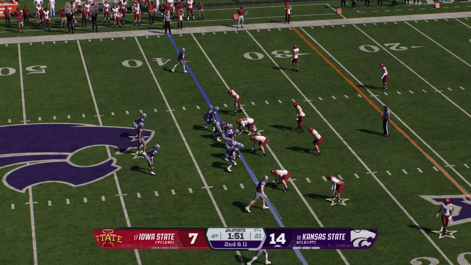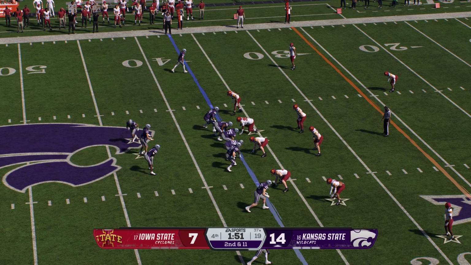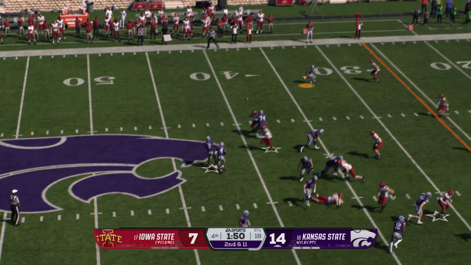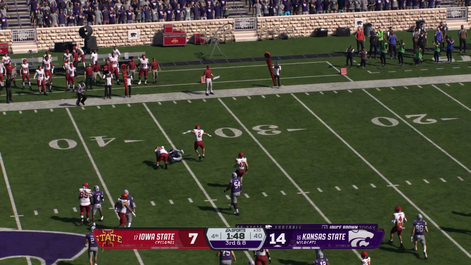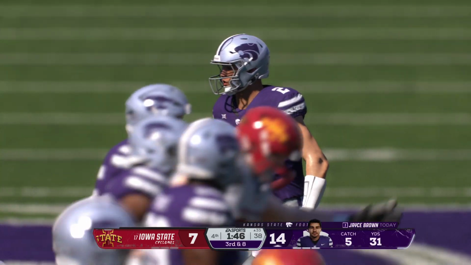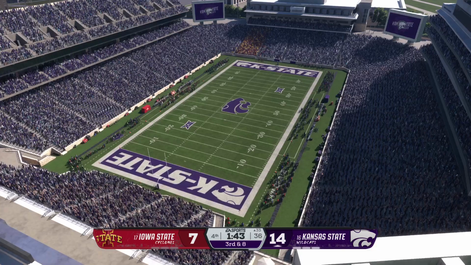Quickly behind the sticks here after the loss. Second down and 11. There's some pre-snap movement. Back in motion. A quick throw out left, complete. To get him down quickly, not much of a gain on that completion.